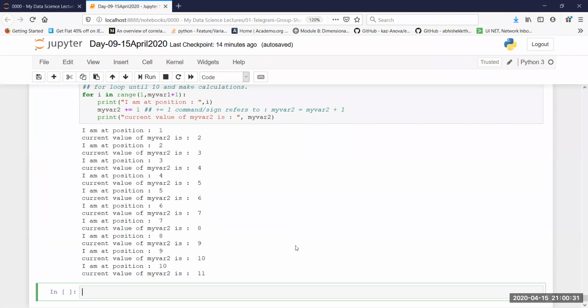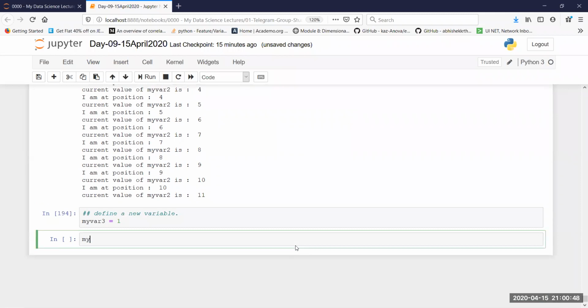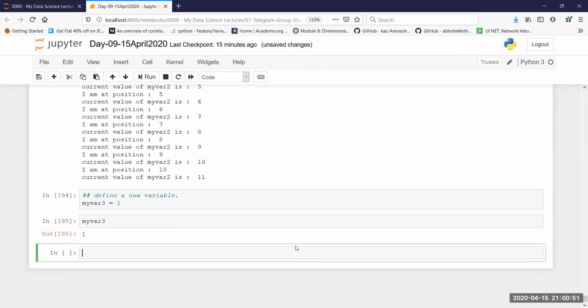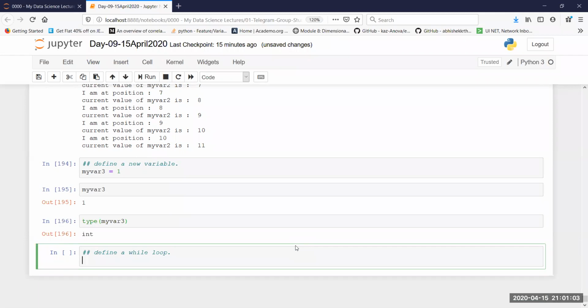Okay. So now I'm going to take an example. This is a comment. Define a new variable. Okay, I'm defining a new variable, which is my var3 is equal to 1. So my var3 has a value of 1 and it is an integer, right? Now I would like to define a while loop, and I'm going to show how a while loop works by creating the code. So rather than explaining, I'll write the code and then I'll explain.